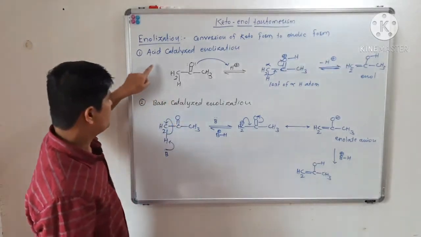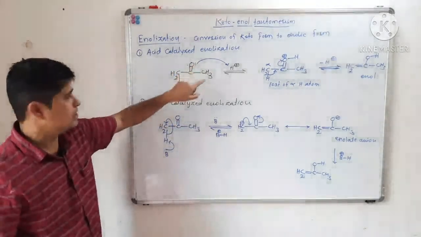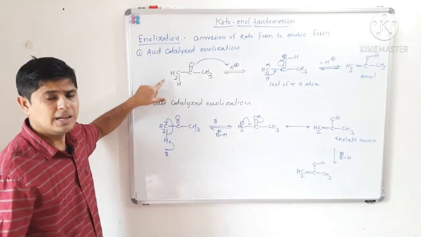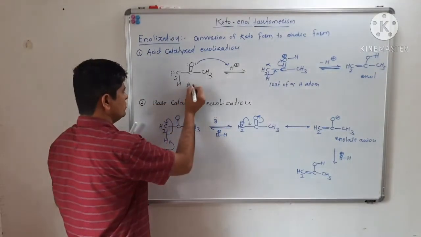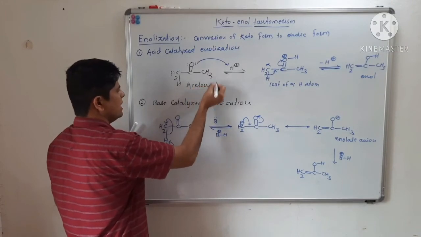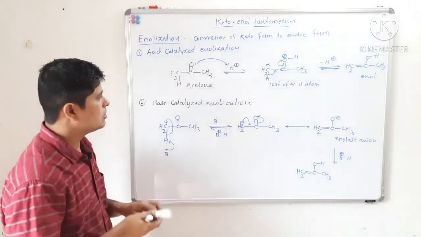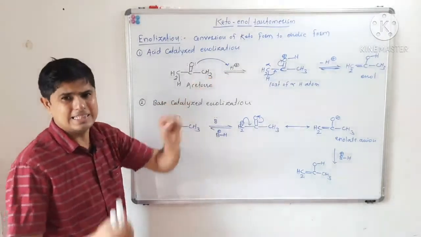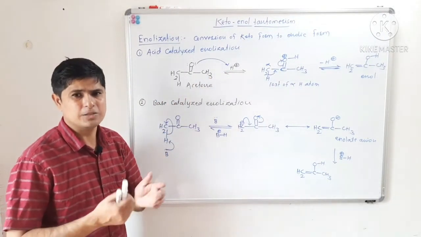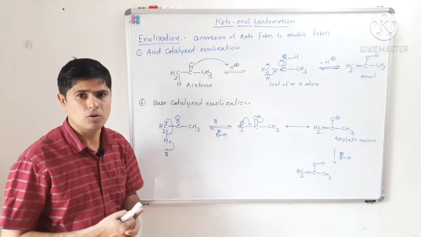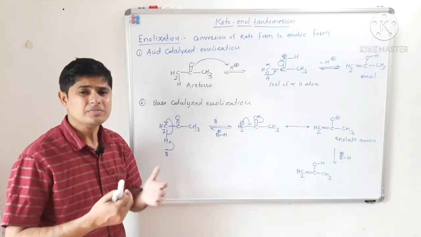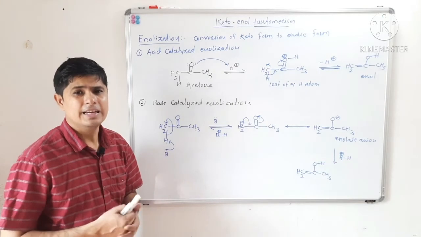Now see, in acid catalyzed enolization, a carbonyl compound like acetone, for example, we have taken here acetone, reacts with an acid, H plus ion. That H plus ion may be from an amphoteric solvent like water or alcohol, or it may be from a Bronsted acid like HCl.